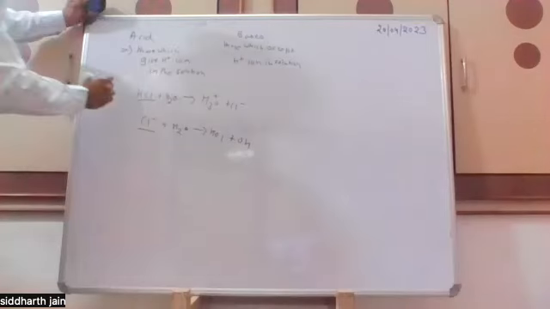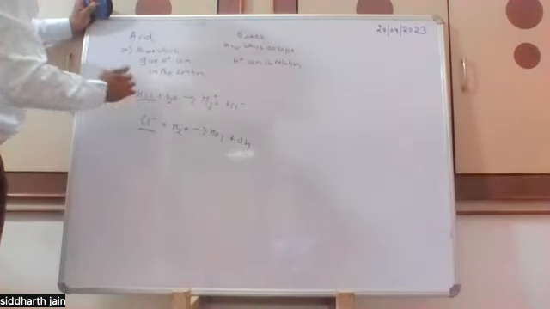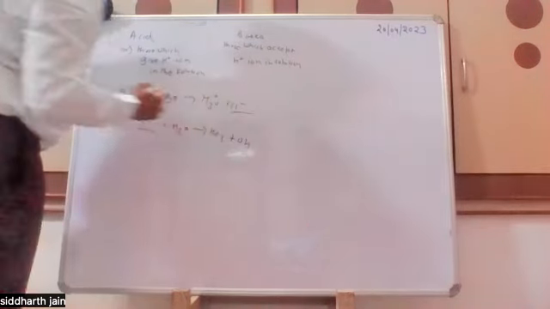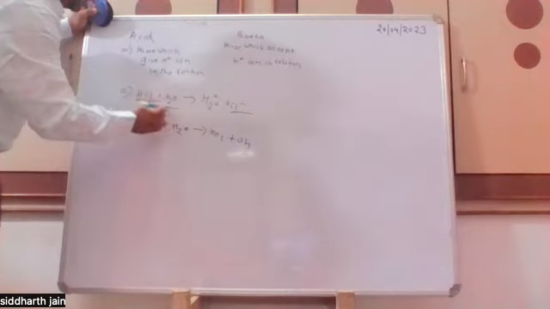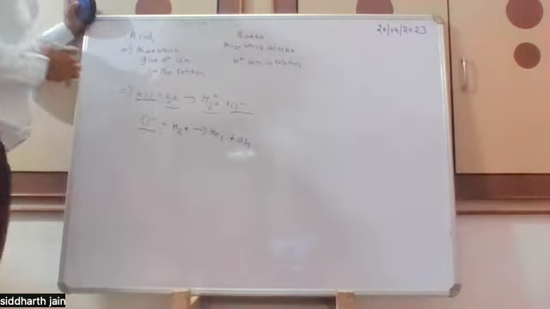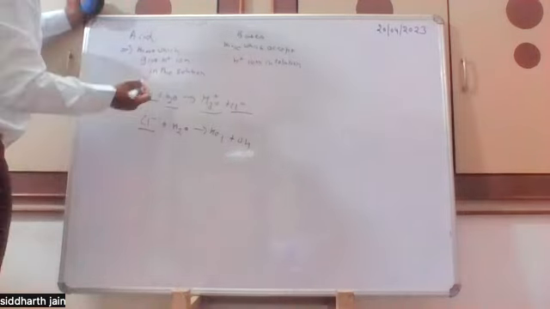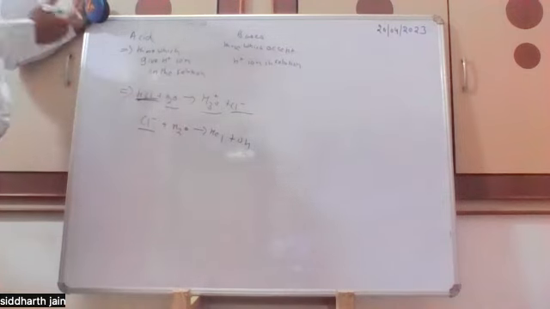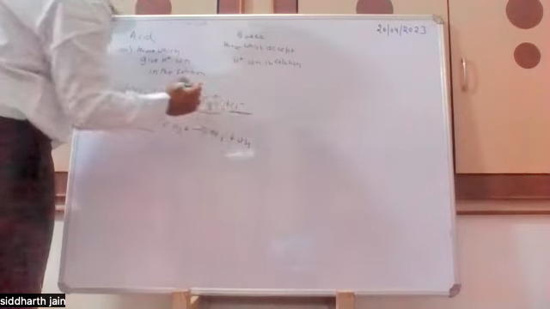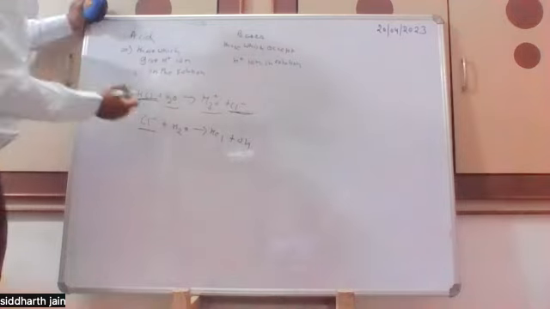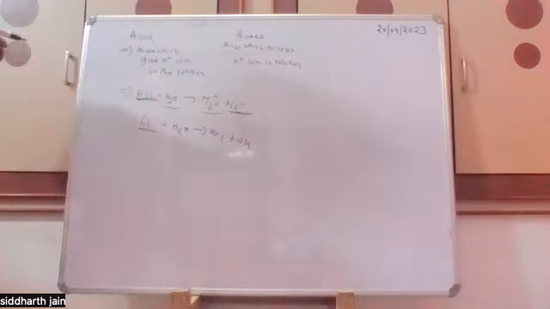Bronsted also gave the concept of conjugate acids and bases. If this is an acid, the counter ion of this will act as a conjugate base, and if this is acting as a base, then its conjugate ion will act as an acid. The strength of the ions depends upon the strength of the other ion. If the acid is much stronger, then its conjugate base will be much weaker, and the reverse also. If the conjugate ion is much weaker, then the other ion will be much stronger, acid or base.